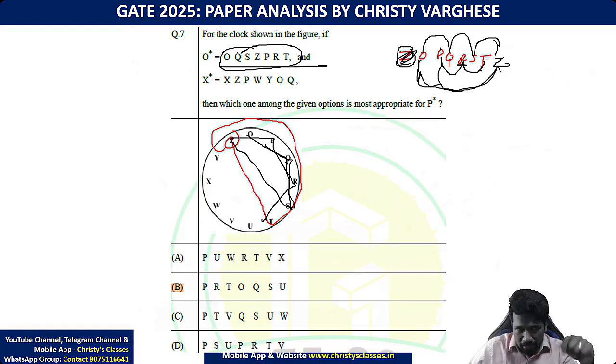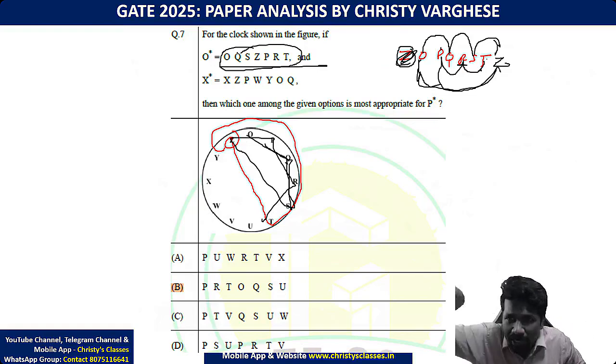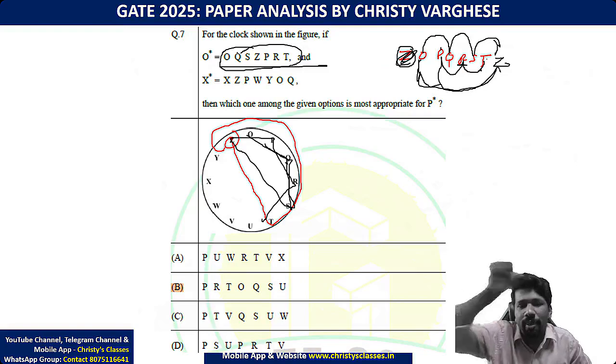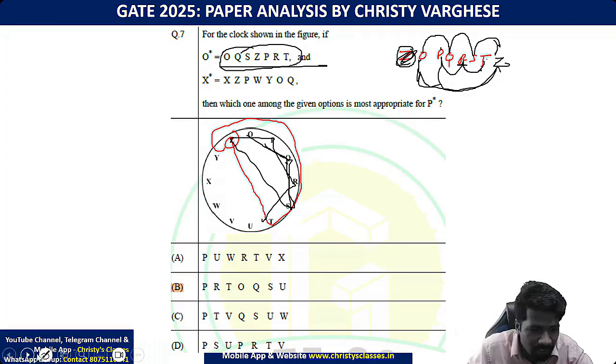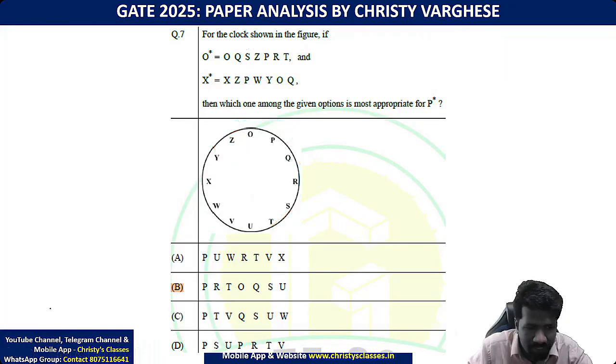OQZ ZPRT means it is tracking alternate letters in the semicircle in clockwise order. That is the pattern here. If you have any confusion, I will explain the same thing again for X star.